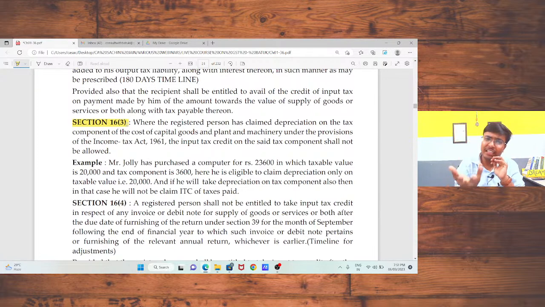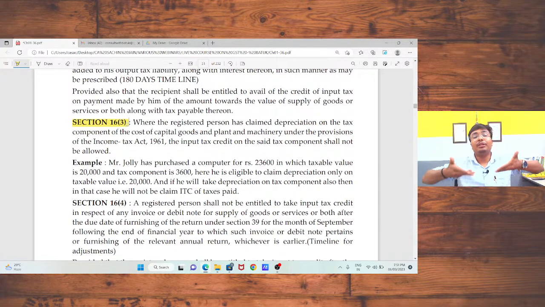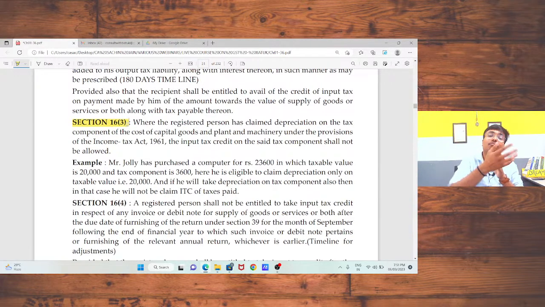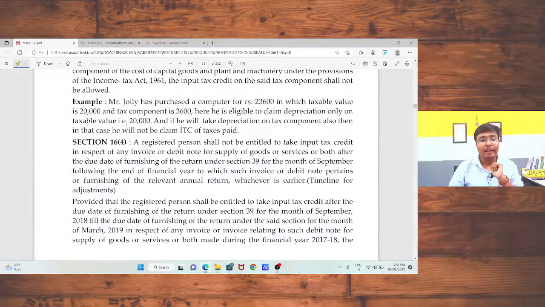Logically, the logic behind this provision is that if I am taking the benefit of depreciation under the Income Tax Act, then I am not eligible to take the GST benefit on that amount on which I have already taken the benefit under the Income Tax Act. Okay, sir. Now, the same example is here, only figures changed.